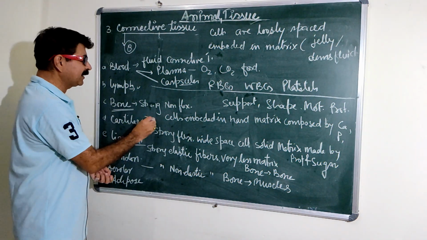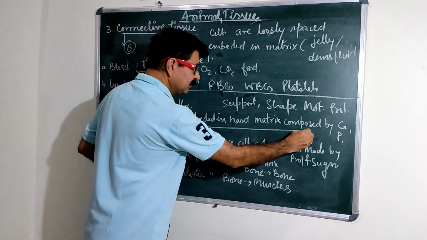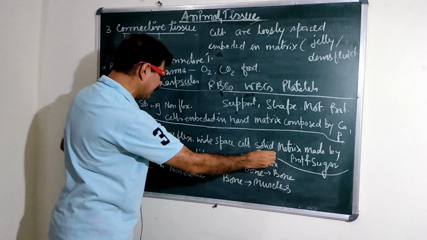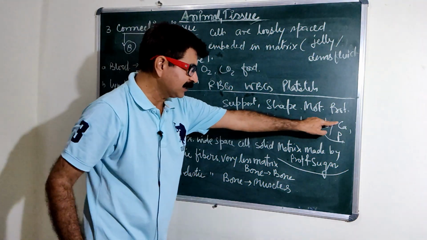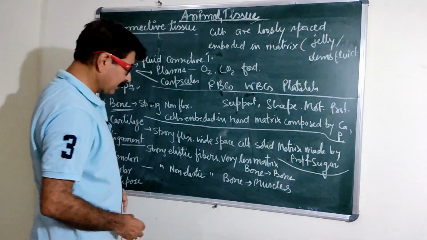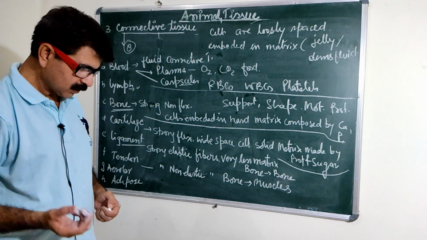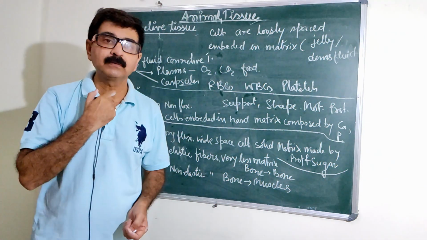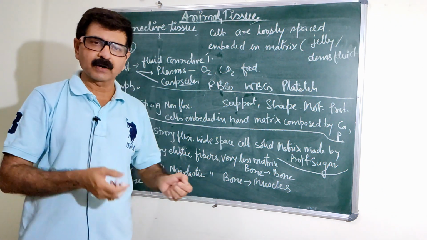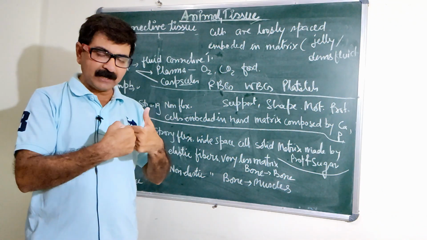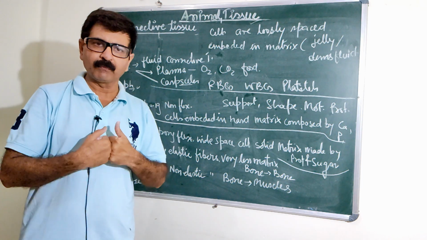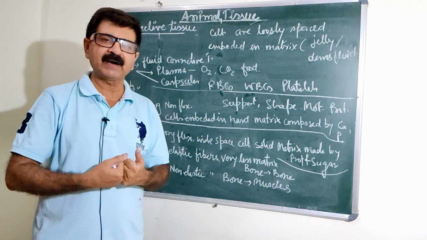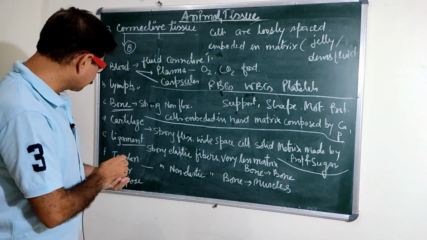It also has a matrix, but the matrix is made up of organic substances, whereas earlier it was made by inorganic substances like calcium and phosphorus. It is especially found in the ear, the nose, the trachea. And at the end of the bones it provides the cushion, meaning it prevents the bones from wear and tear. So these are the functions of cartilage.